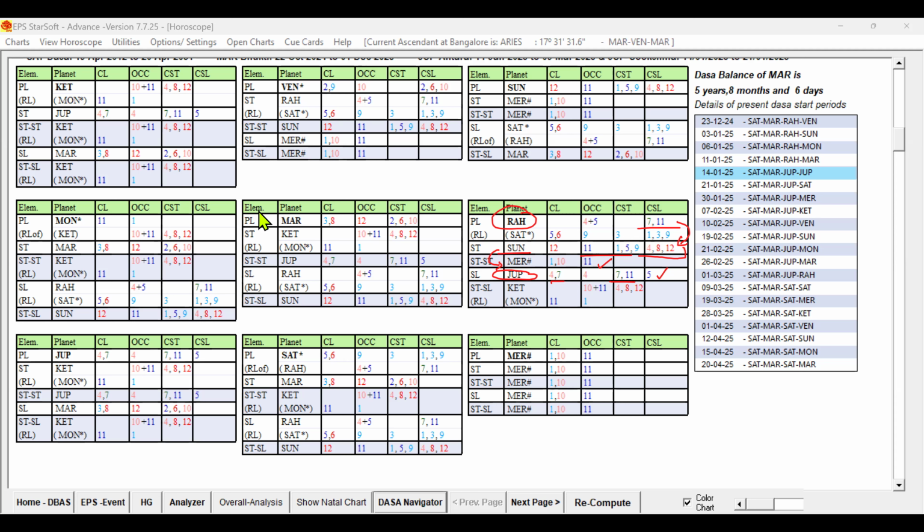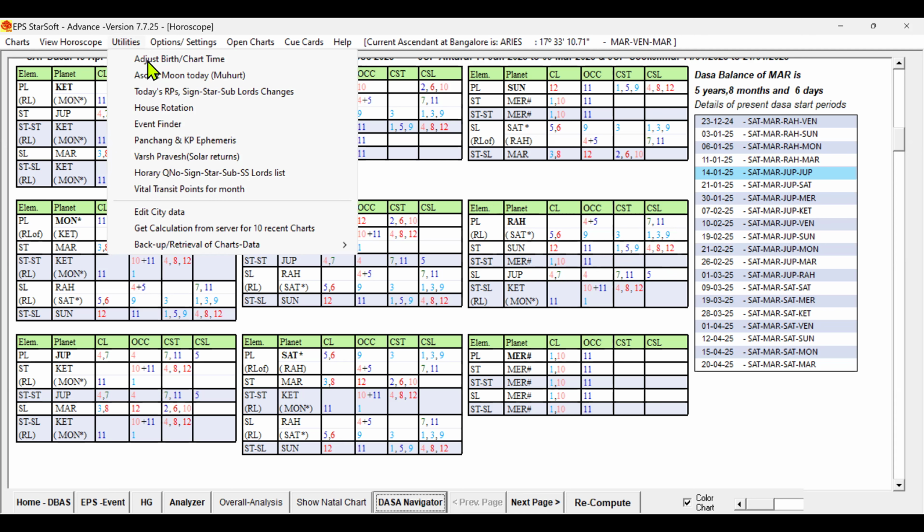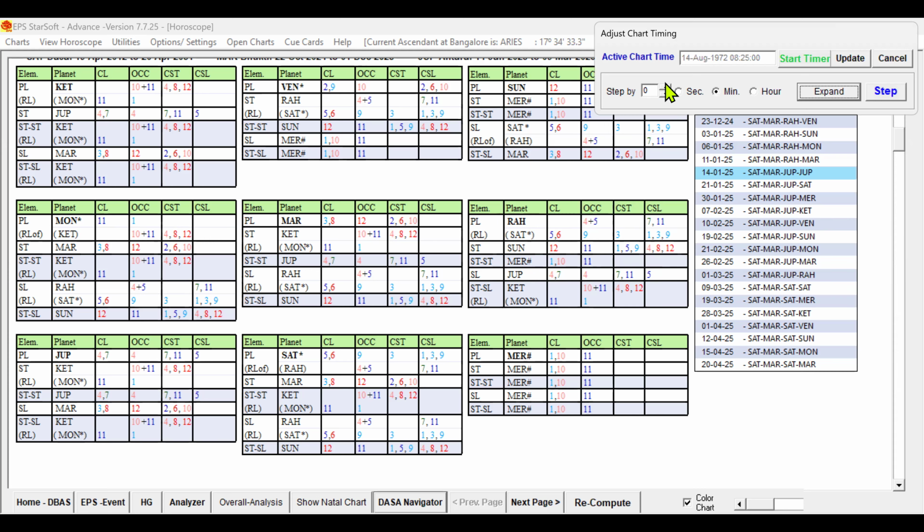Now let us increase the birth time. Go to adjust birth time, step by 1 minute, and click 1. Let us check at which minute the 7th sublord Rahu changes. Yeah, 1 minute increase. What happened? 7th sublord changed from Rahu to Saturn.